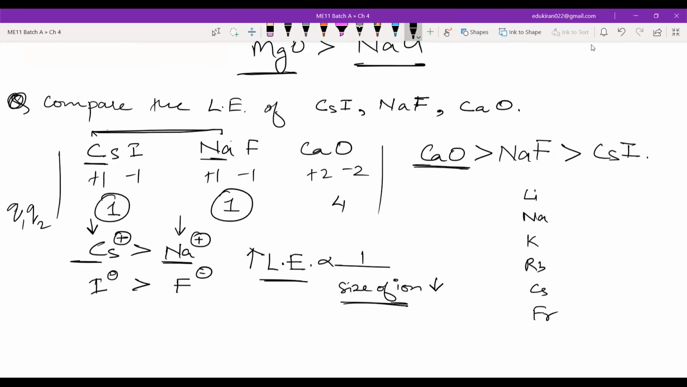Periodic table. Group 1 elements. This is the group 1 elements, right? So, lithium, sodium, potassium, rubidium, cesium, and francium. Now, as we go down the group, what happens? Size increases, right? Size of ion.